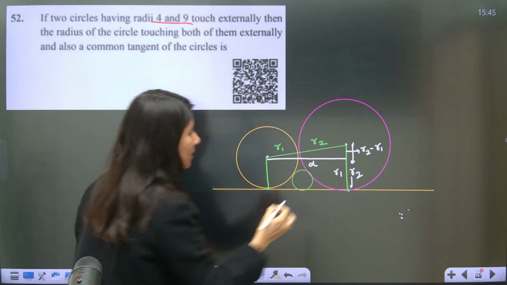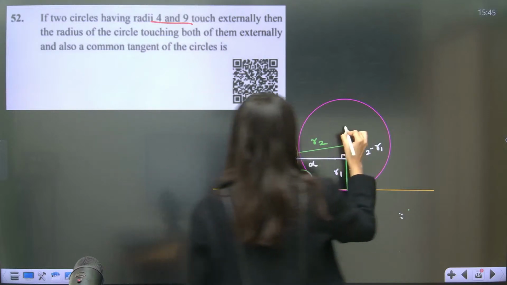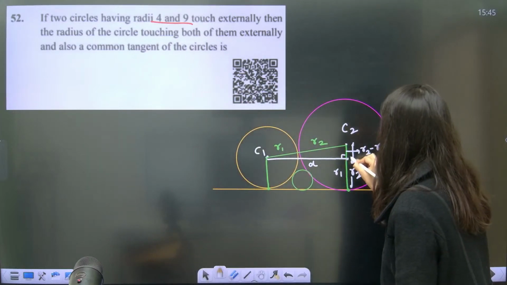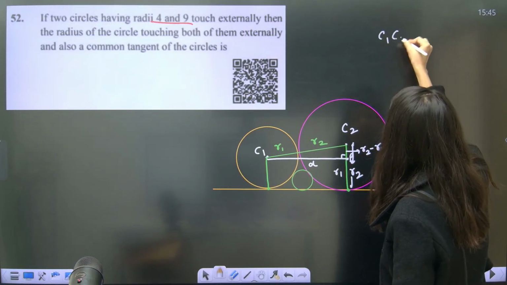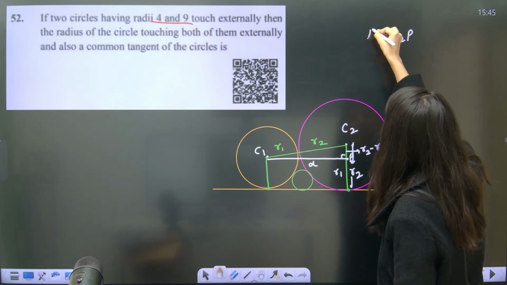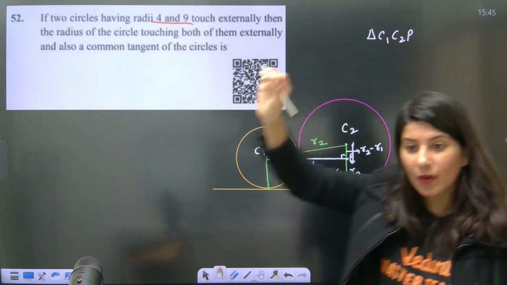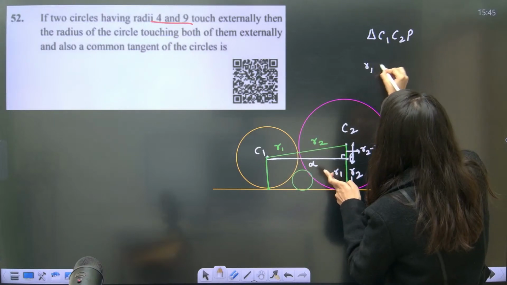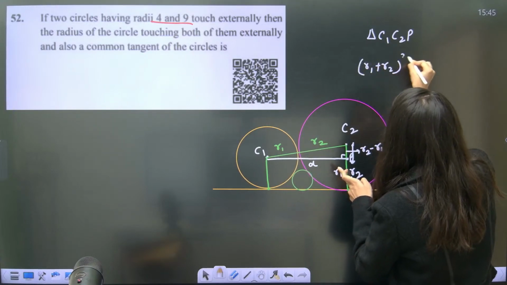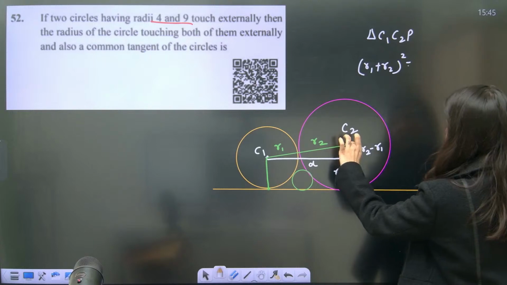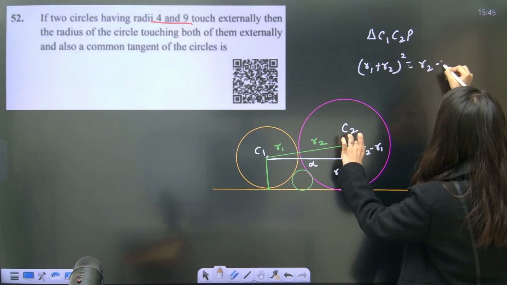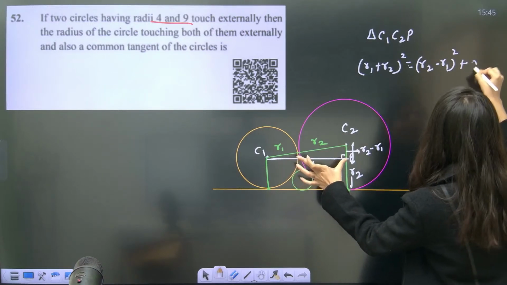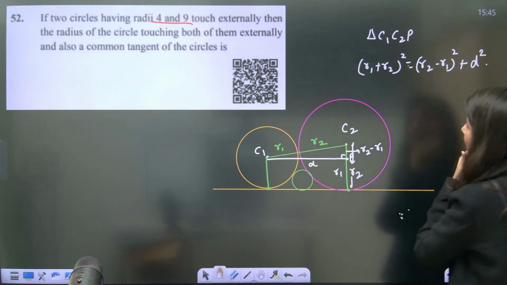Can anybody tell me what is Pythagoras theorem? So can you see this is C2, this is C1, right? And this you can mark as P. So C1, C2, P is a triangle which needs Pythagoras theorem badly. So hypotenuse is R1 plus R2, whole square is equal to perpendicular R2 minus R1, whole square, plus what about this? This is D, so this is D square. This is your first equation, right?